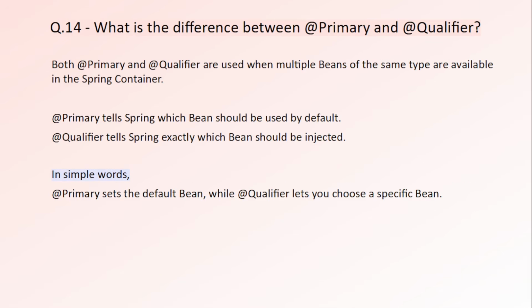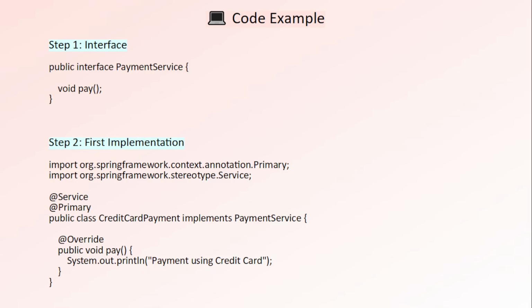Okay, now what's the difference between primary annotation and qualifier annotation? Let's understand this with a simple example. Suppose your application has an interface called payment service and there are 2 implementations, credit card payment and UPI payment. Both are Spring beans. Now imagine another class needs a payment service. The problem is Spring finds 2 matching beans. Now Spring doesn't know which one to inject, so the application fails with an exception. This is exactly where we use primary annotation and qualifier annotation.